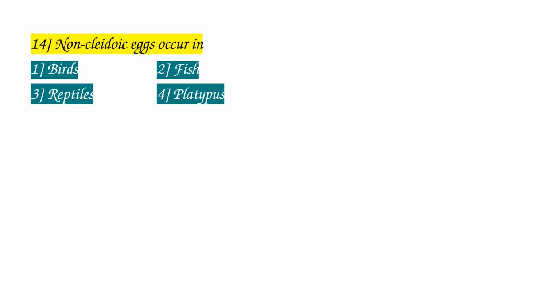Fishes do not have a shell on their eggs.